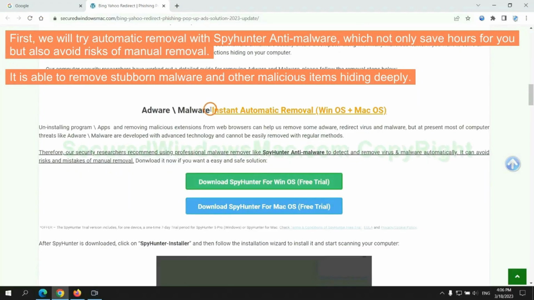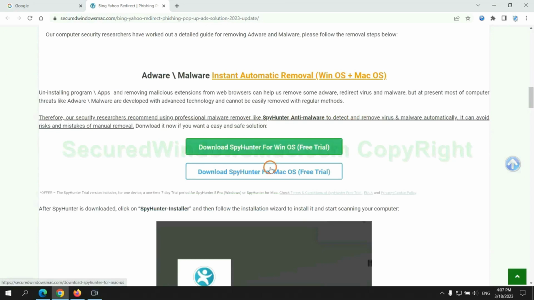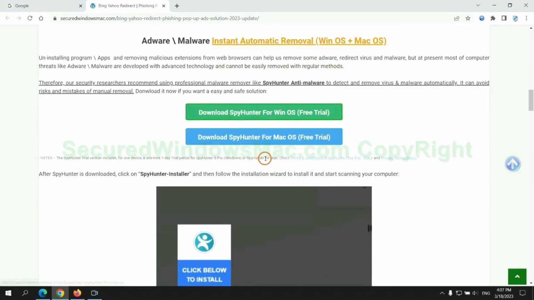First, we will try automatic removal with SpyHunter anti-malware, which not only saves hours for you, but also avoids the risks of manual removal. It is able to remove stubborn malware and other malicious items hiding deeply. Click the button here to download SpyHunter for Windows or Mac.